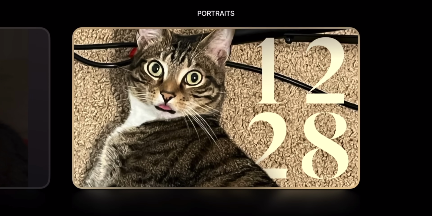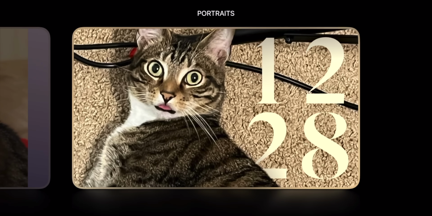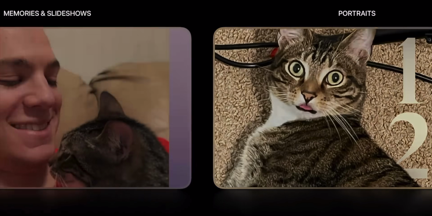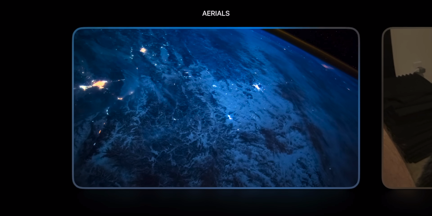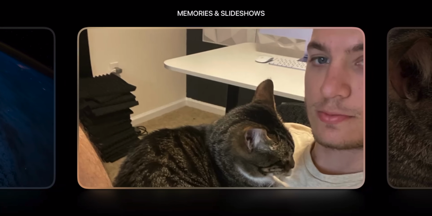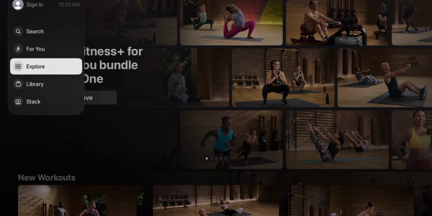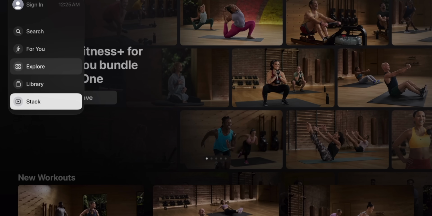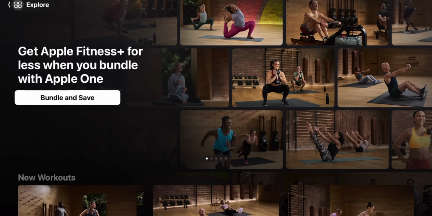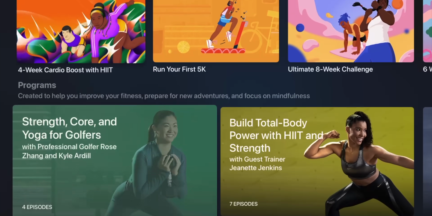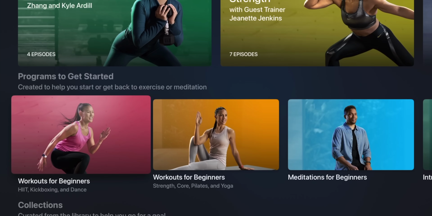Now, if you press up on the Apple TV remote or on your TV remote on your iPhone, you will see you can change between the different ones. We have portraits right there, and then over here we have memories and slideshows, and then all the way over we have our aerials. And then we also have a change to the Apple Fitness Plus application. So you can see that we have this new UI over here for the nav bar, and then if you go into any of these tabs, you will see some subtle differences in the overall layout.